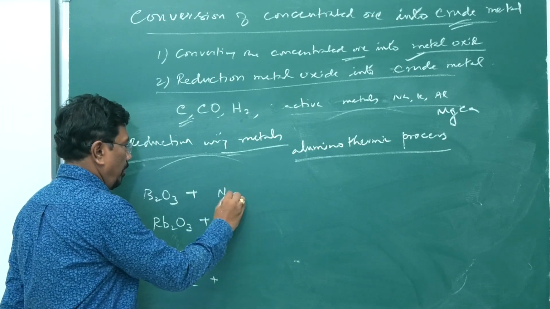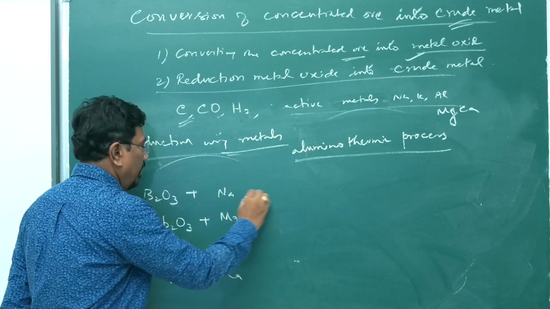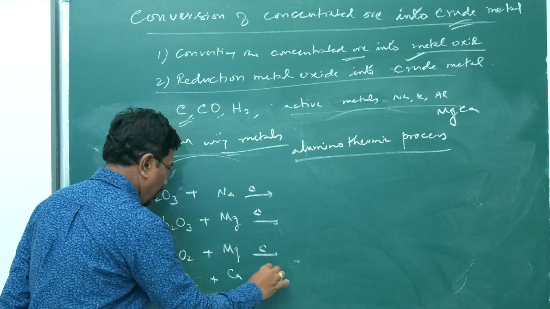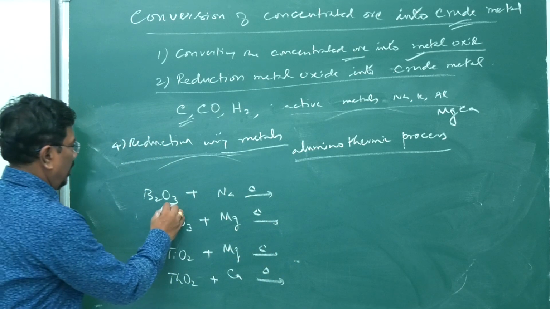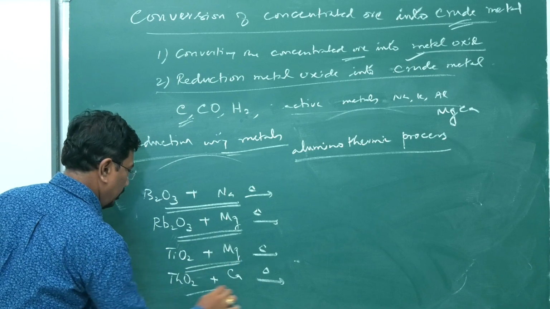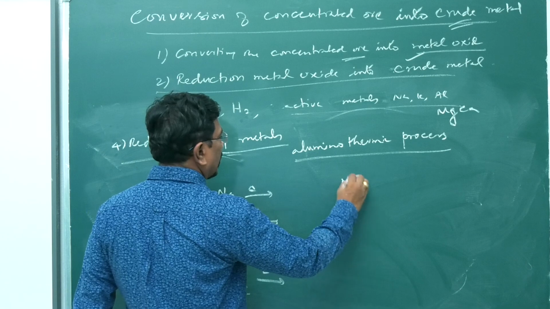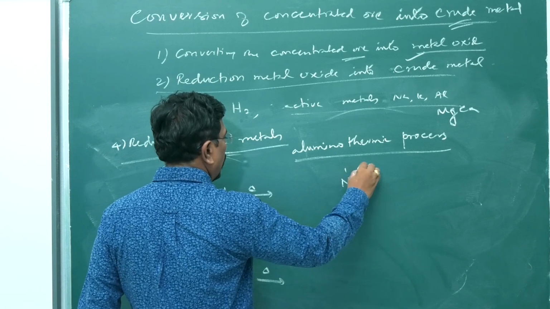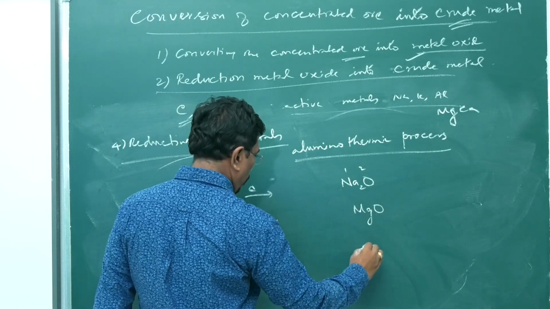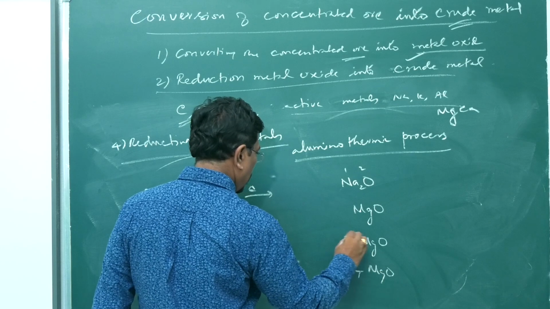Sodium, magnesium, calcium. When heated strongly, what is happening? The metal takes up oxygen. Sodium will become sodium oxide, Na2O, as the valency of sodium is 1. Magnesium, calcium, valency 2, therefore MgO. Magnesium 2, oxygen 2, therefore MgO.